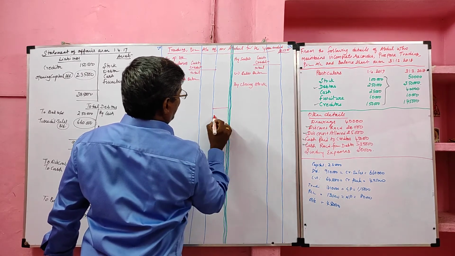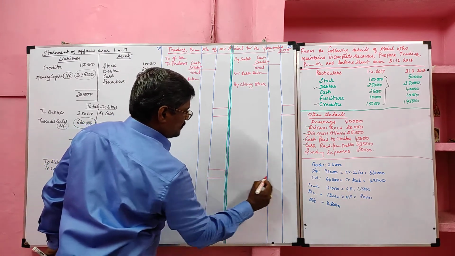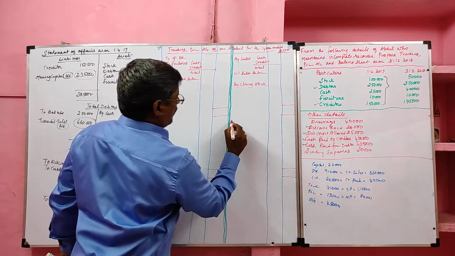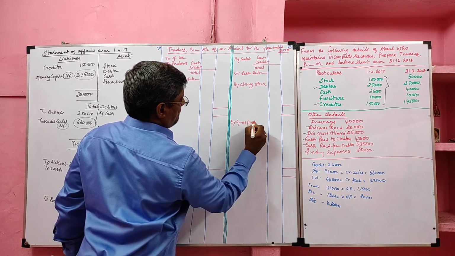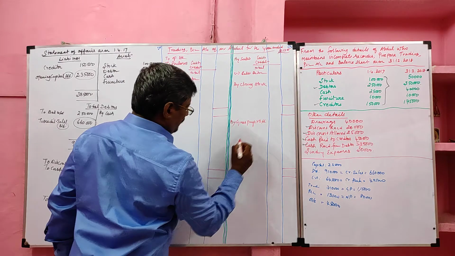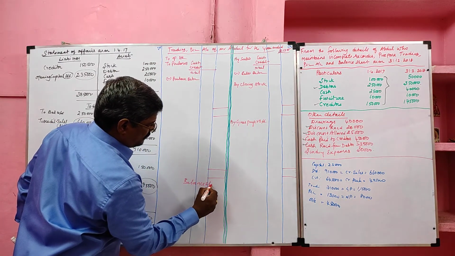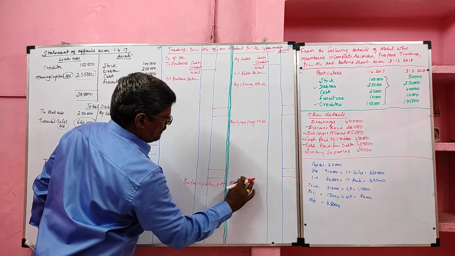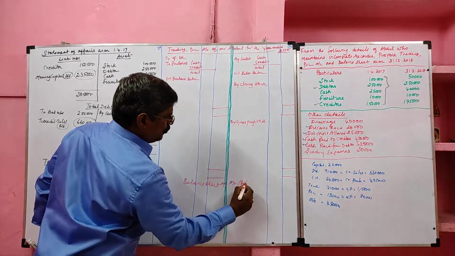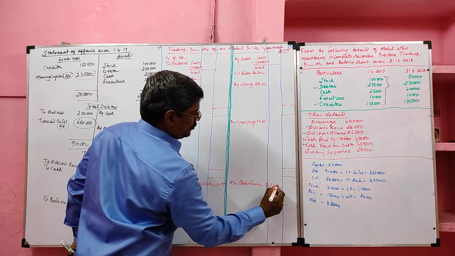This is the format of trading profit and loss account and balance sheet. This is the profit and loss account. Profit and loss account credit side starts with the gross profit, B/D. Then we have to draw the format of balance sheet also. Balance sheet of Mr. Abdul as on 31/12/2018.